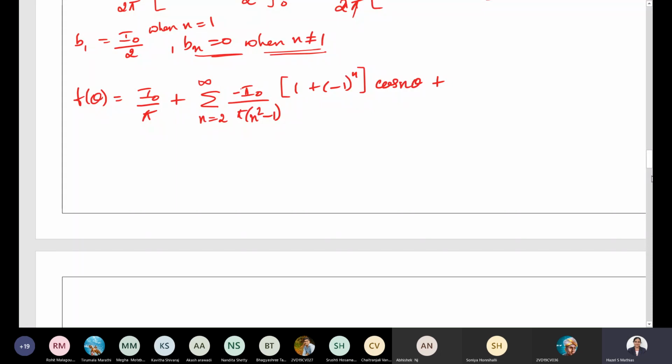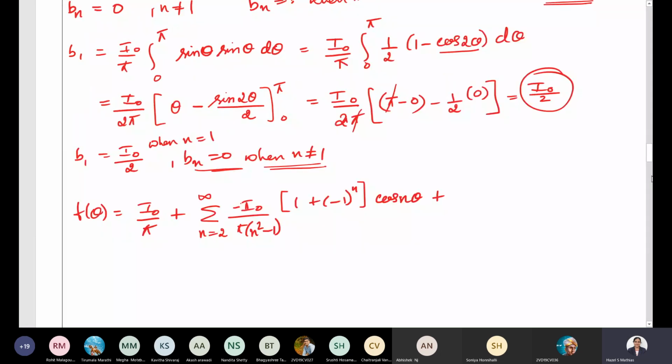Plus the second part, here we have found out bn. bn is I naught by 2 when n equal to 1, and for the rest everything it's going to be 0. So we will have only one term, that is when n equal to 1, it is I naught by 2, this is the value of b1, into sine theta. Is it sine theta or sine n theta?